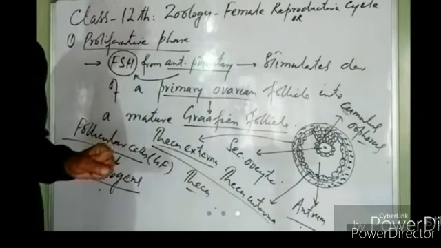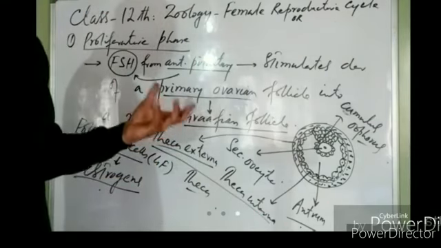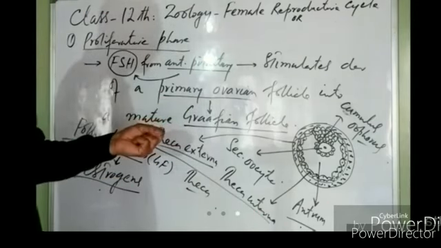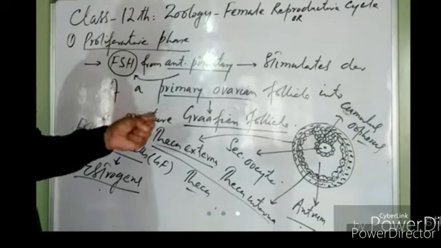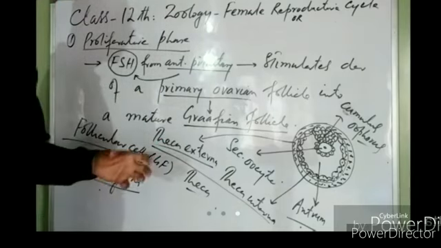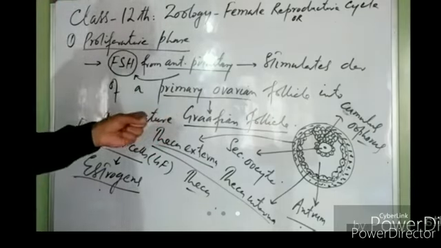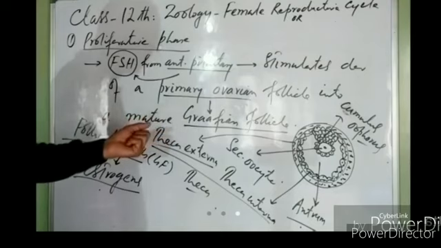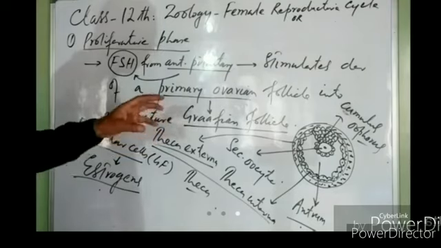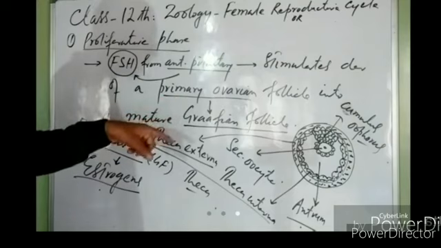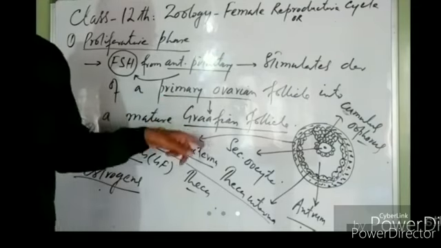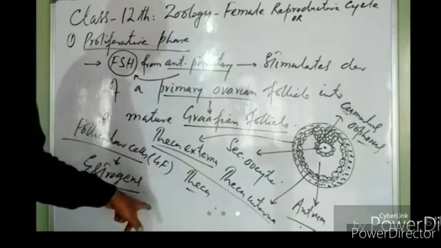These estrogens start the development of the female reproductive system for pregnancy, right? These estrogens act on the fallopian tubes and the uterine endometrium, and they bring about changes in the fallopian tubes and uterine endometrium. Did you follow up to this point? यहाँ तक समझ आ गया?